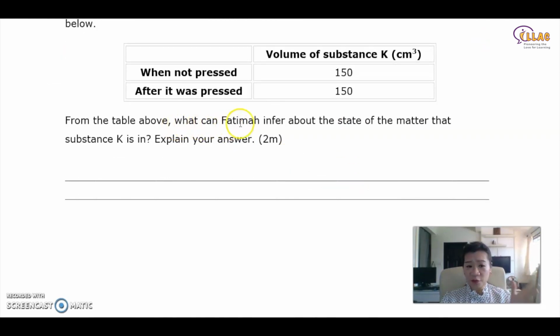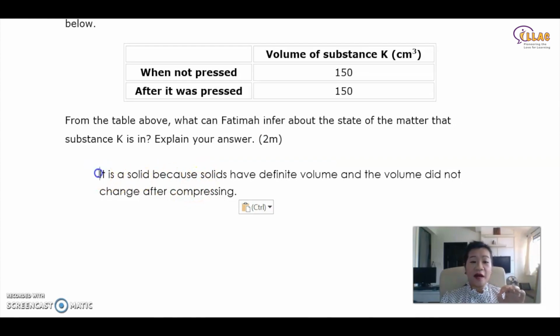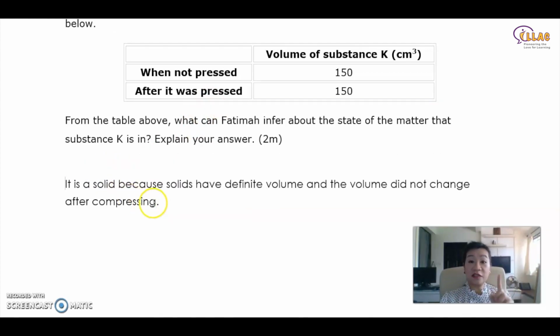So from the table above, what can Fatima infer about the state of matter? That substance K is a solid. It is the only one that does not change in volume and doesn't take the shape of a container; you can shape it into the exact shape that you want. So you cannot guess that substance K is liquid, even though liquid has fixed volume as well, because this one doesn't change into the shape of the container. Therefore, it is a solid.